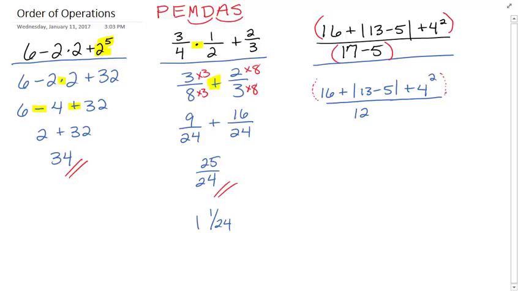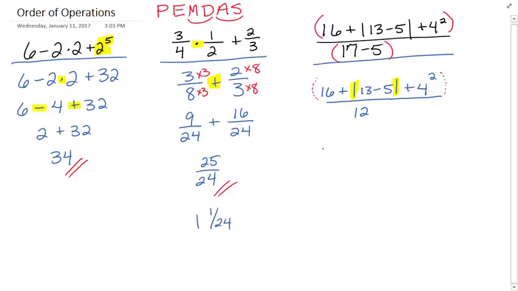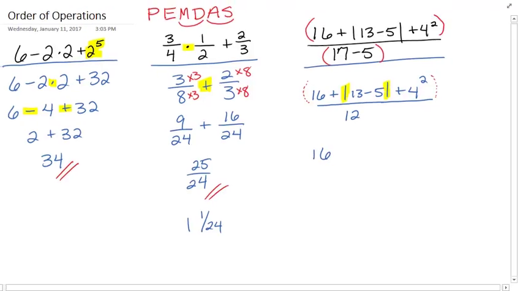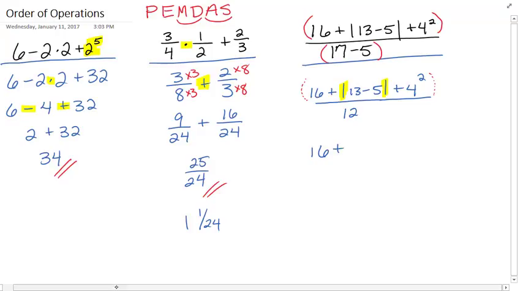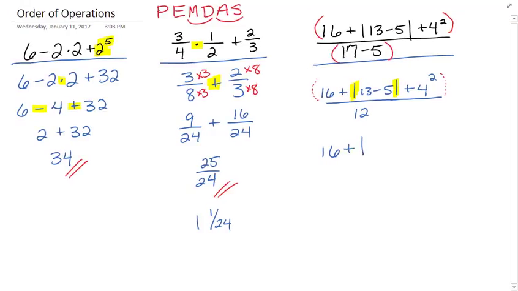So we're going to now work on top. As we look at the top, a couple things stand out. First of all, the absolute values get treated like parentheses. So that means we're going to clean up or simplify everything inside them first. So plus absolute value, and then 13 minus 5 is of course 8, plus 4 squared all over 12. Right? We treat the absolute values as if they were a set of parentheses.